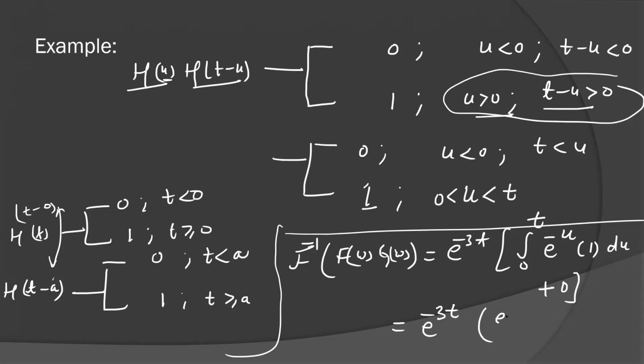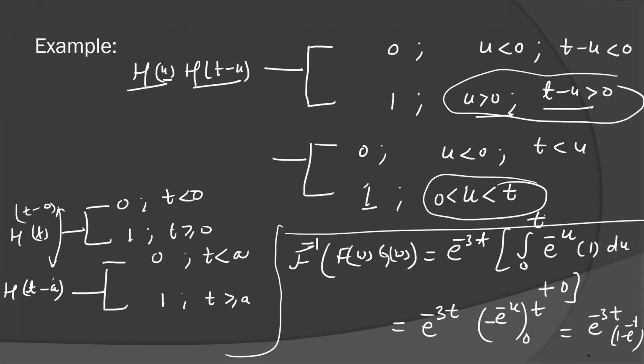It is equal to e to the power minus 3t times minus e to the power minus u from 0 to t. If you simplify it, you will get e to the power minus 3t times (1 minus e to the power minus t), and t is greater than or equal to 0 because t is positive here. So this is the Fourier inverse of the given function.